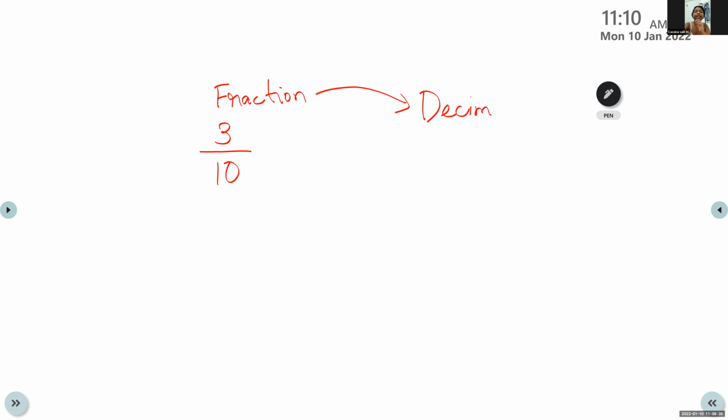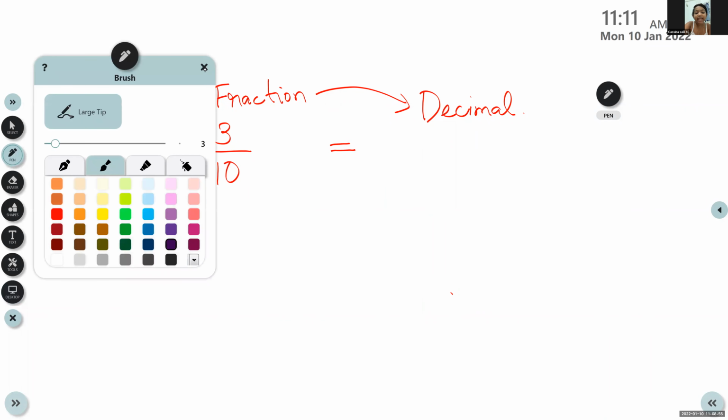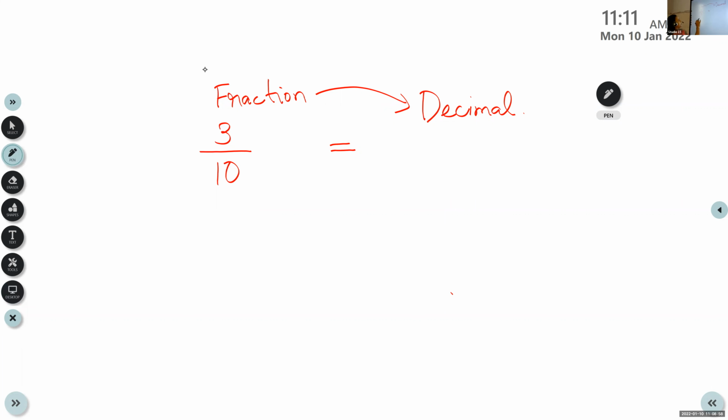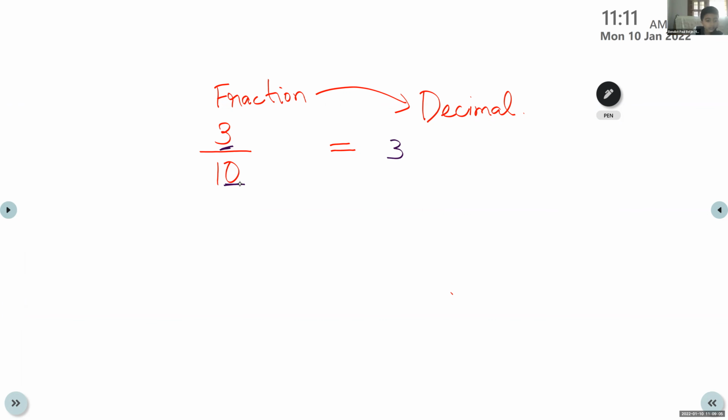Ma'am, Kasina can say. Yes, Kasina. All others listen carefully. I want the steps, Kasina, not only the answer. Okay. Ma'am, there is only one place. There is only one 0. So we have to write the answer. Simply, children, first write the numerator here. Count the number of 0s here. How many 0s? 1. Then we have to place a decimal point after one place from the right side.